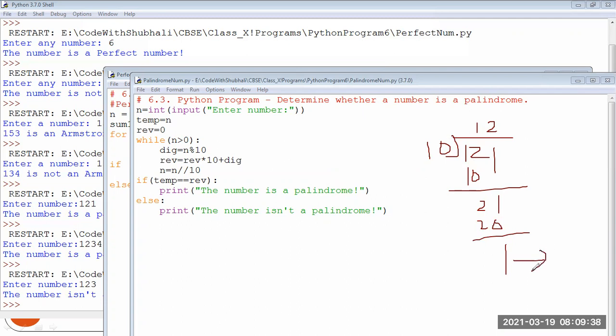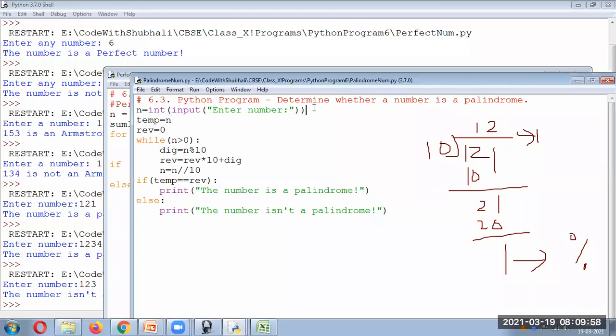This is your mod sign and this is your division sign. The mod sign is giving you the remainder, whereas the divide sign is giving you the remaining digits. So this is the logic.